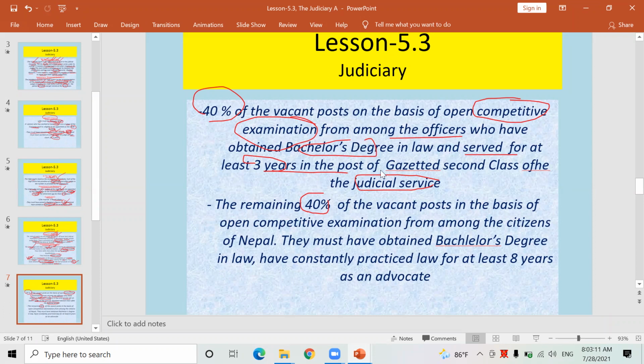Okay, and by applying this method, 40% judges are appointed, and the remaining 40% judges are appointed by running competitive examination from among the citizens. A fresh candidate who has recently completed bachelor's degree by studying law from a particular law campus in a university. Suppose I have completed bachelor's degree by studying law, I can compete for this post.